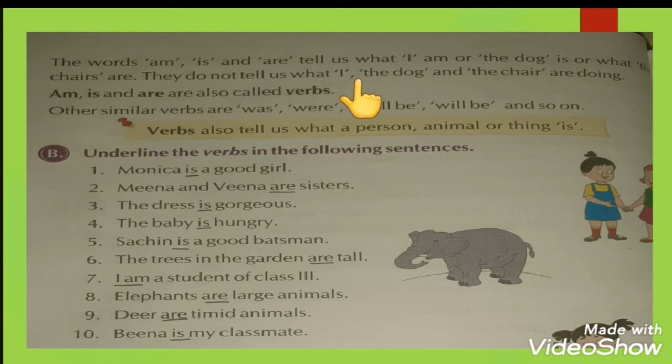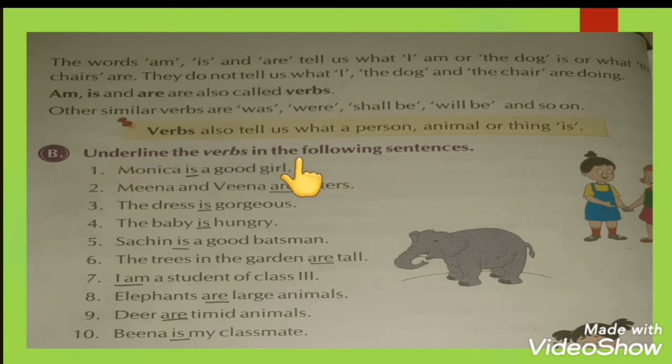Is, am, are जो verbs है वो हमें जो person है या thing या कुछ कर रहे हैं उसके बारे में express नहीं करता. But then also they are verbs. Other similar verbs are was, were, shall be, will be and so on. Verbs also tell us what a person, animal or thing is, कि that means person, animal or thing अपने आप में क्या है. It also tells about that.